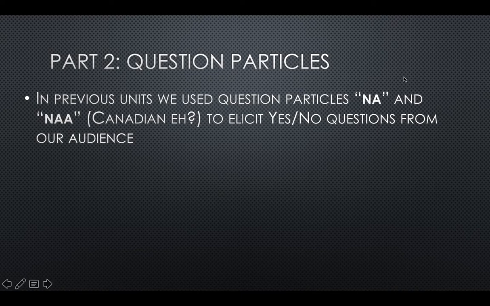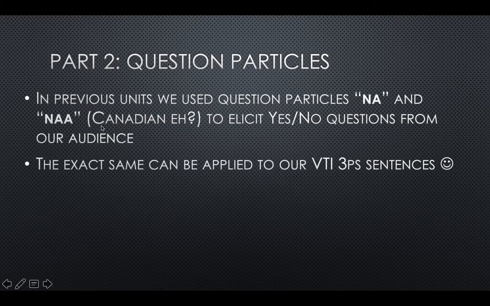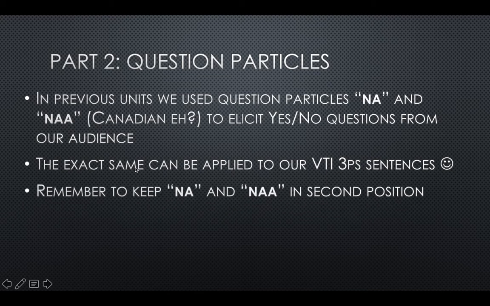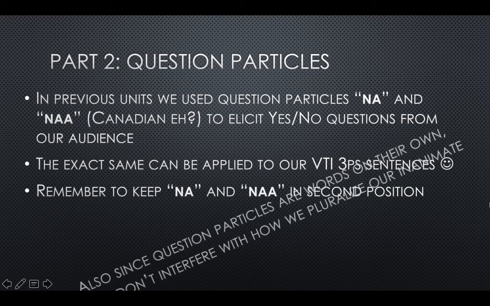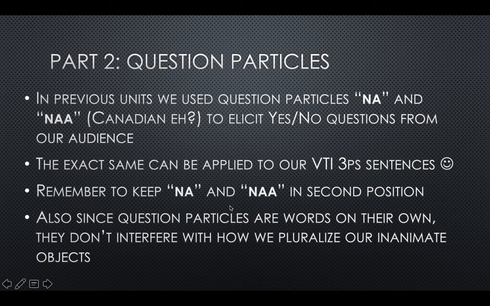We would either use na or na. The exact same can be applied to our VTI third-person sentences. So remember to keep na and na in second position. Also, since question particles are words on their own, they don't interfere with how we pluralize our inanimate objects.